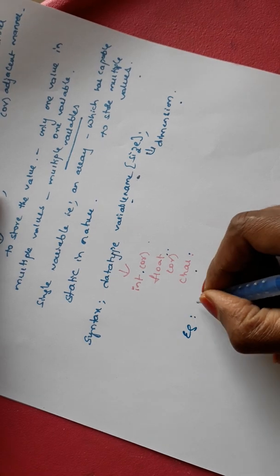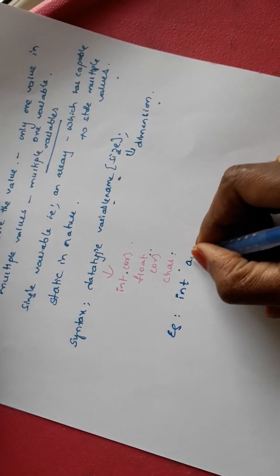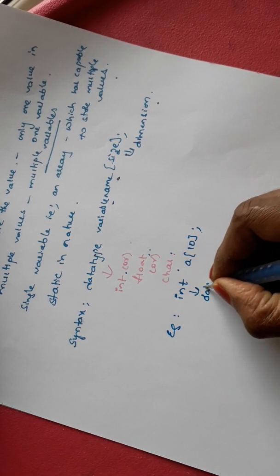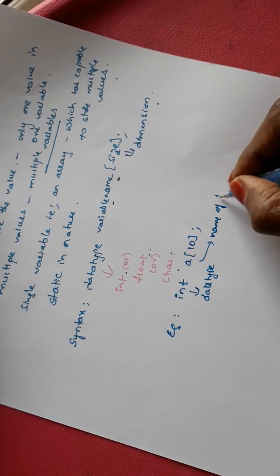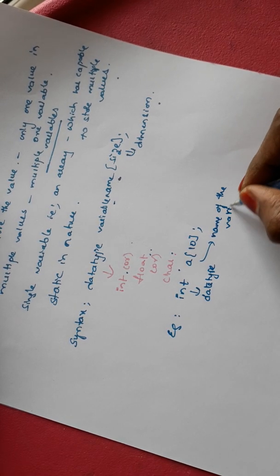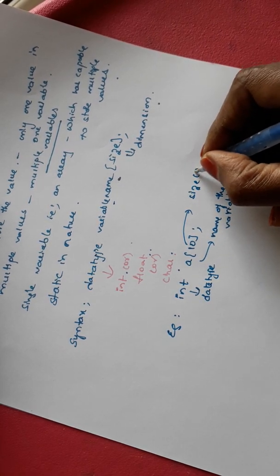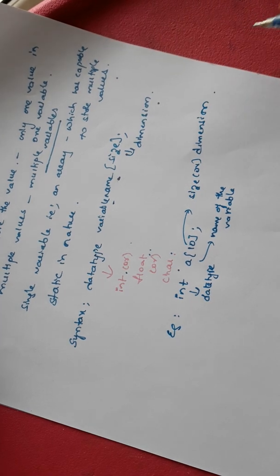For example, int a of 10. What is the data type here? Int. a is the name of the variable, and 10 is the size, also called the dimension.